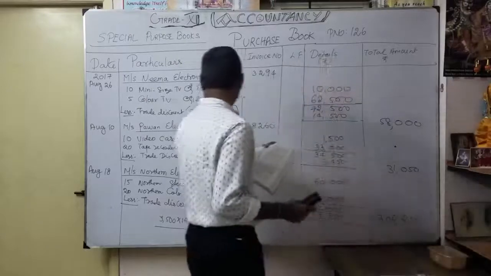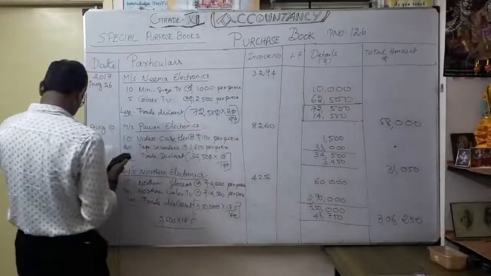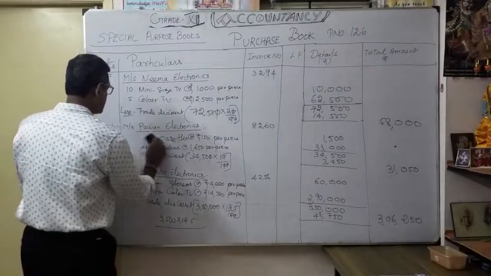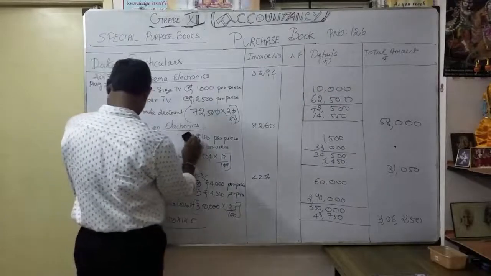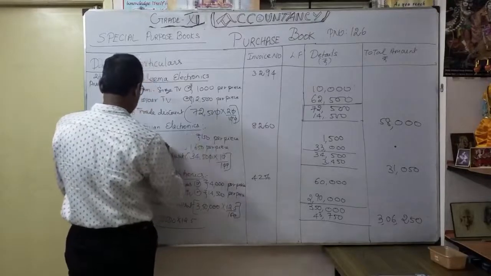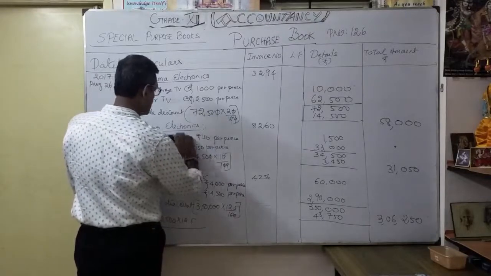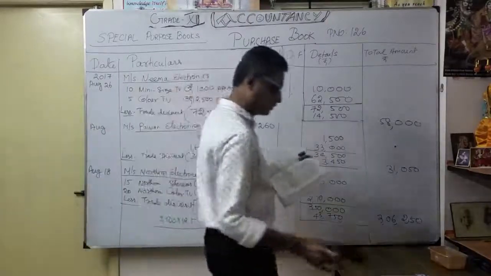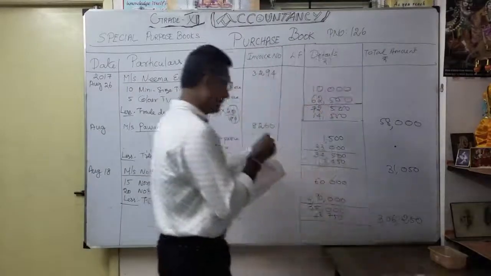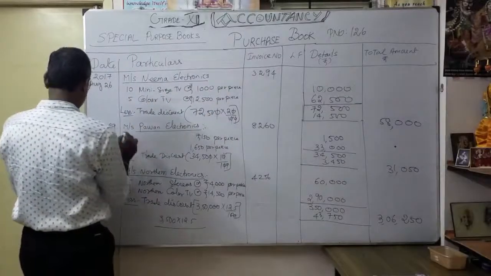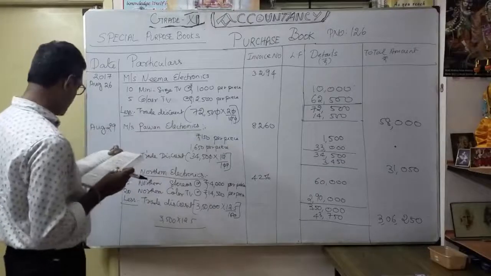Now the final one. August 29. Again, who? Pawan Electronics. Okay. This I clean it. It goes up to here. So date is August 29, isn't it? So August 29. Pawan Electronics.